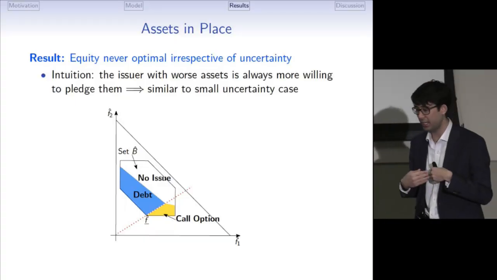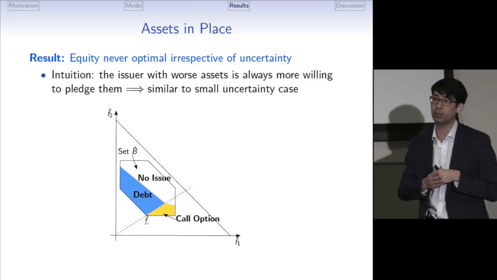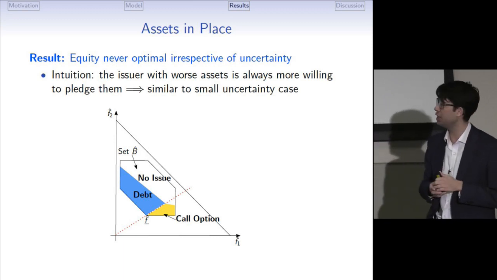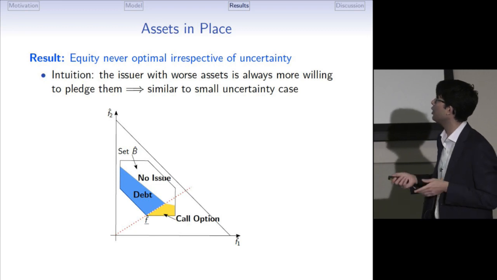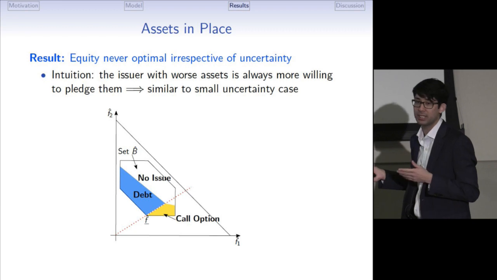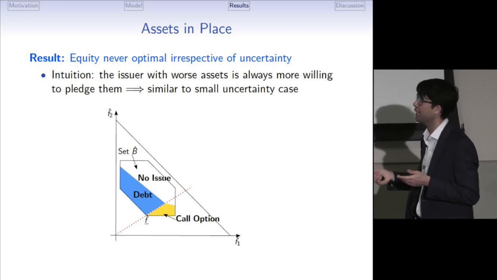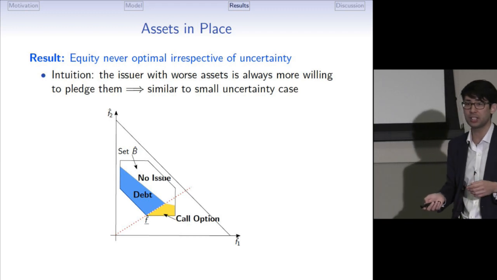So if I'm the issuer with the worst distribution, I'm always more willing to pledge the assets compared to the issuer with a better distribution. And because of that, the worst-case justifiable model will not depend on the type of the security and will always be this F underbar. And the analysis is very similar to the case of small uncertainty.